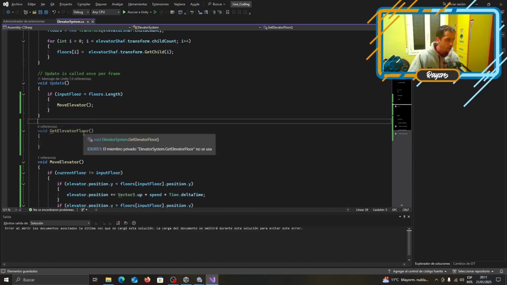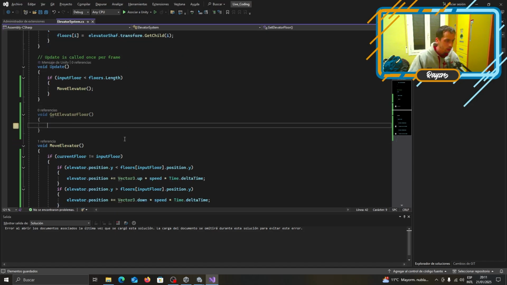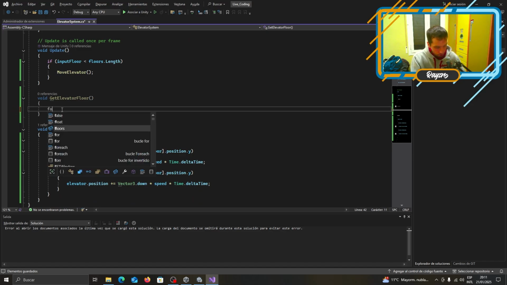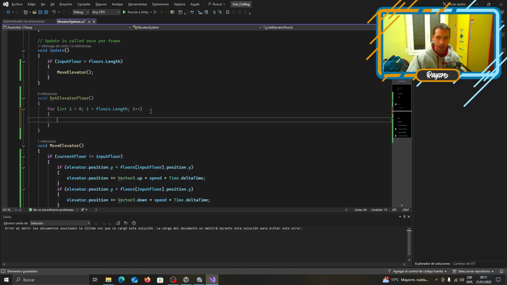Get elevator floor. That would basically just check the elevator position. Let's check it by distance. For int i is less than floors.Length. Nice. There's compile active. I don't like it. I need to deactivate that. I'm going to do it later, not now.